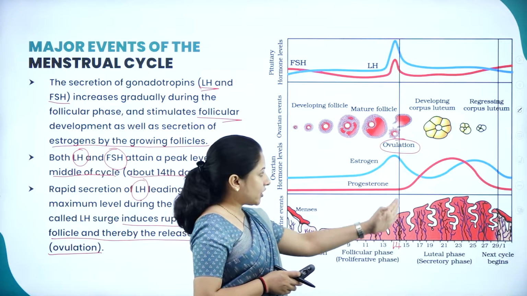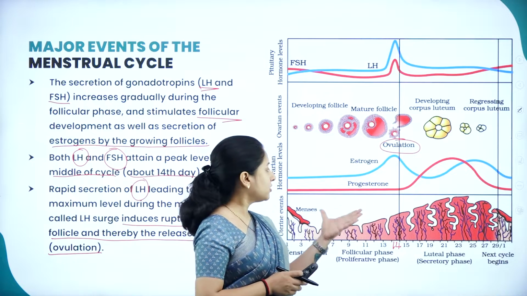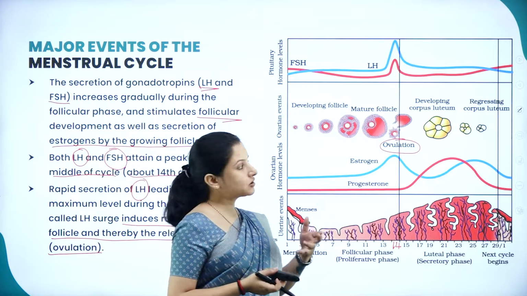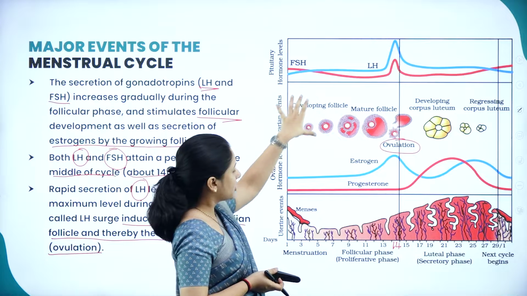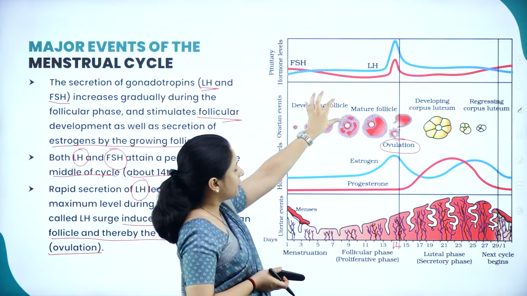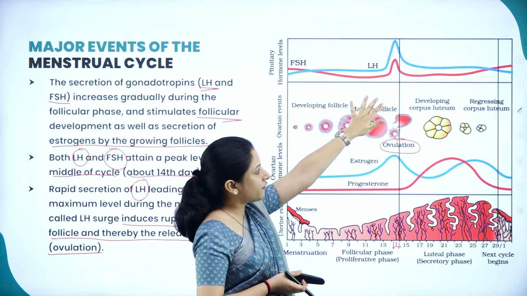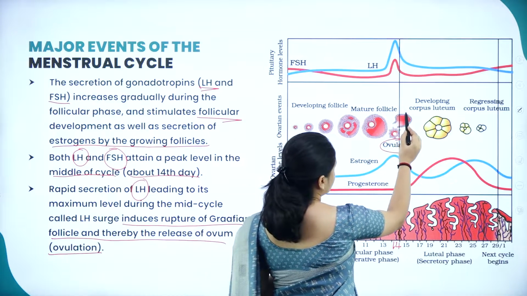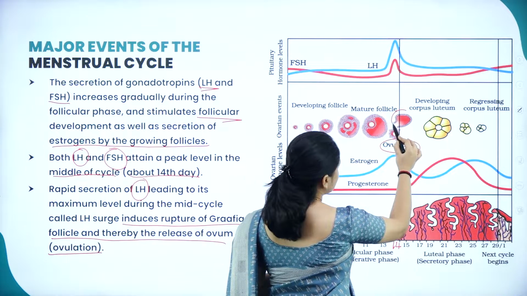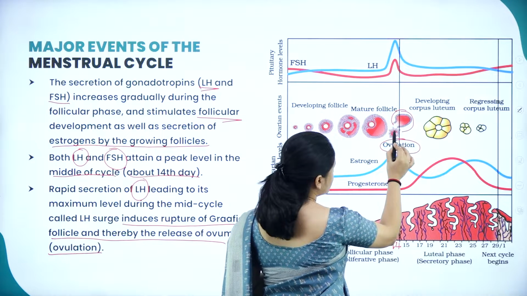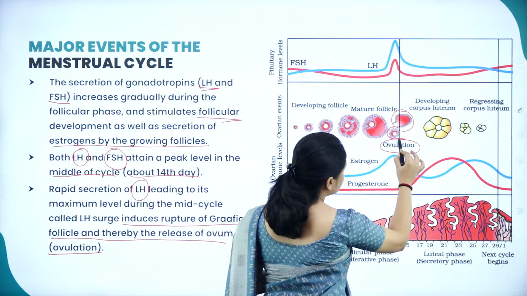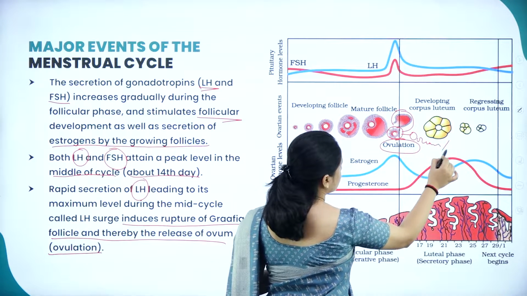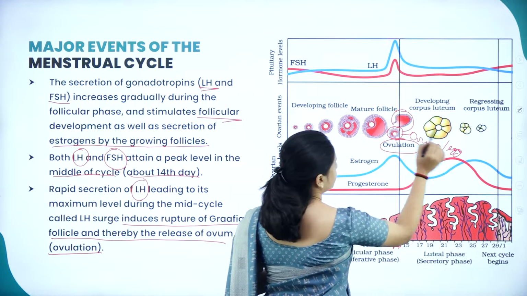So prior to ovulation occurring, all these hormones should be ready, increased in the quantity that gets produced. So this is how: here the developing follicle will occur, then after that the mature follicle, and as you can see here on the 14th day, the Graafian follicle has ruptured and the ovum has been released. This is the ovum that has been released, or it is also called the egg.